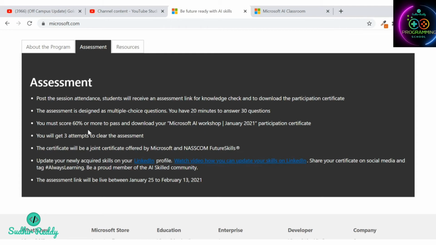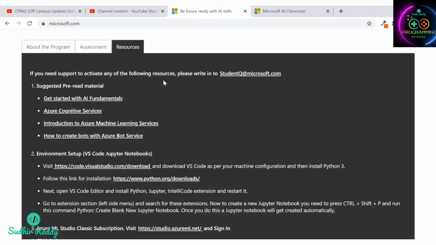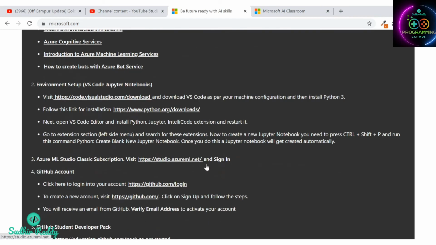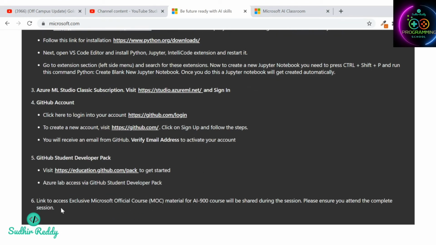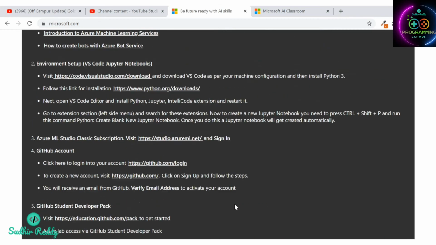If you do not clear the certification, you get 3 attempts for that assessment. To clear that assessment, you get 3 attempts. Okay. And these are the resources. Here is what content they are going to cover, and what the prerequisites are for this, and everything is going to be shared here. And this is the content which is mainly for the AI-900 core certification.